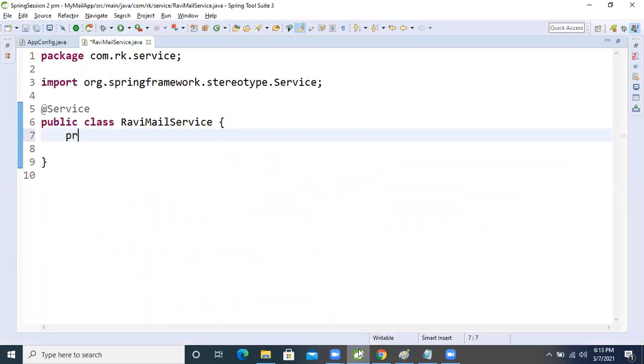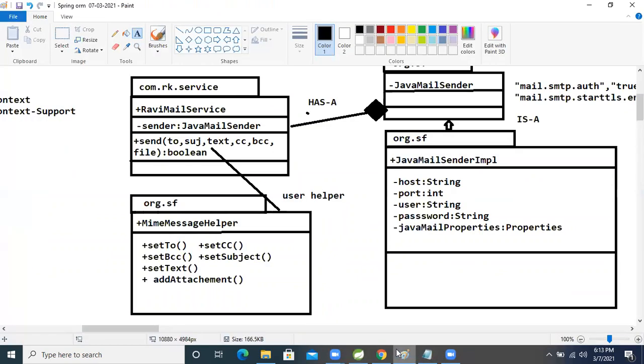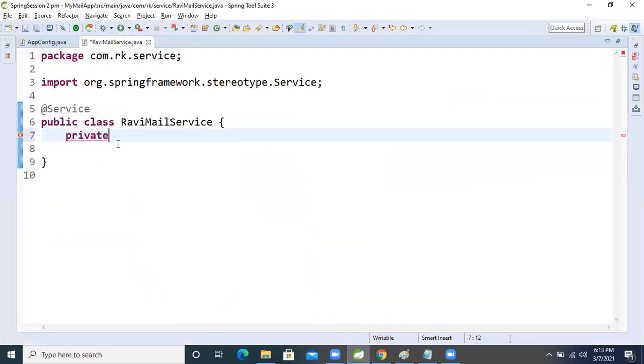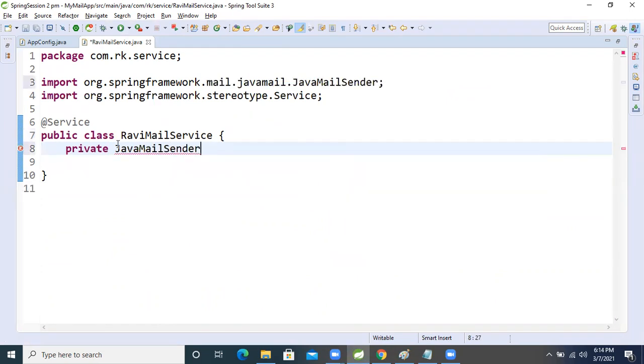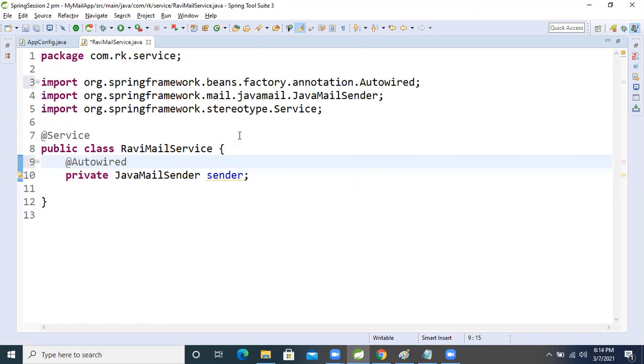Come, in the UML diagram also, private: JavaMailSender, I used as a private attribute, because of that I took the minus symbol. So private JavaMailSender, from the Spring framework, sender, fine. So now things are going good. But this is an object type, so if we want to inject the object, which annotation will we use? Autowired. Okay, autowired, fine. So that is completed now.